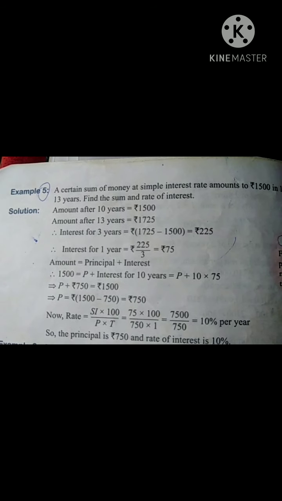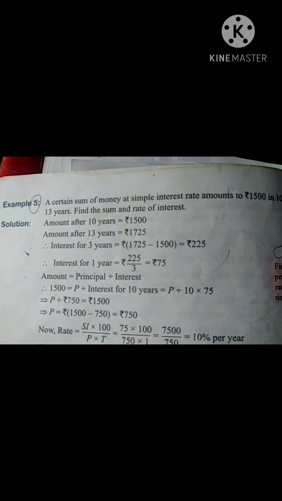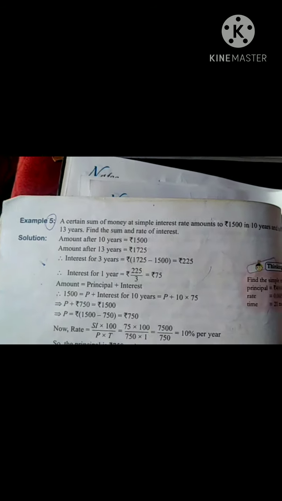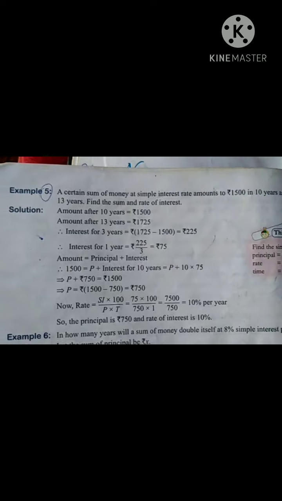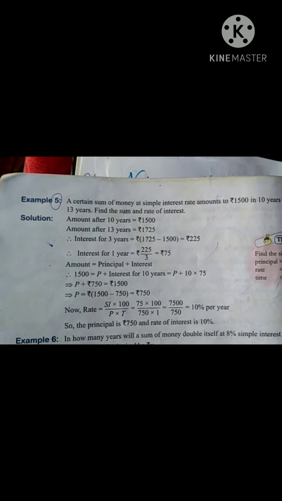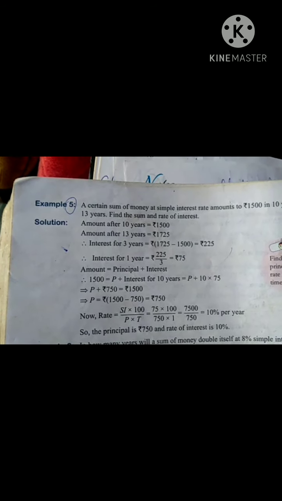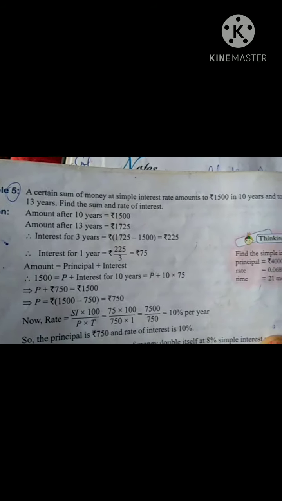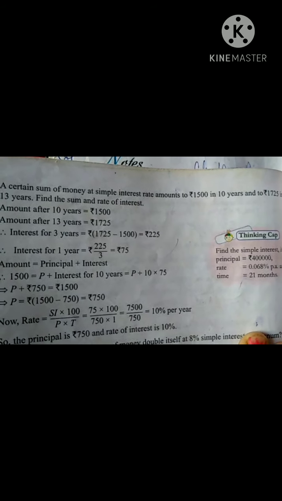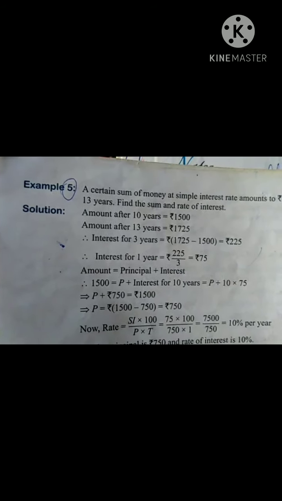Then I will teach you example number 5 of exercise 12.1. The question is: a certain sum of money at simple interest amounts to rupees 1500 in 10 years and to rupees 1725 in 13 years.